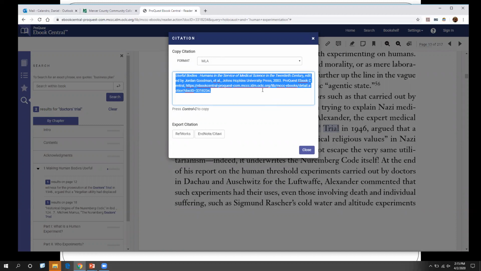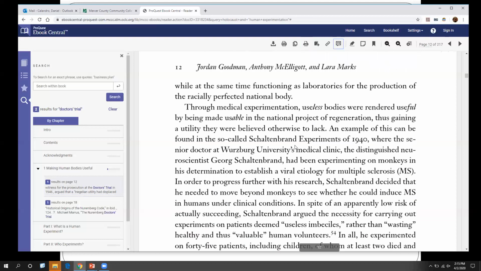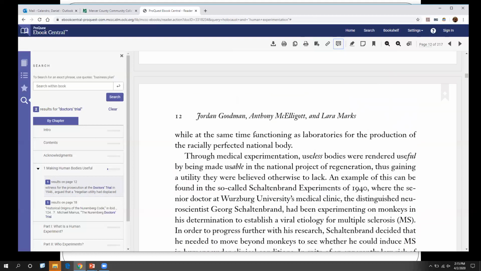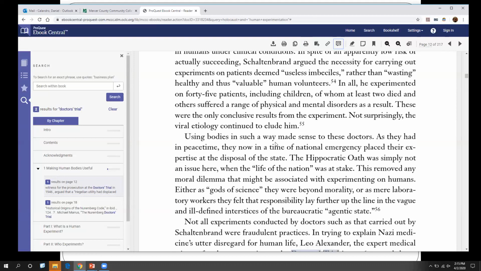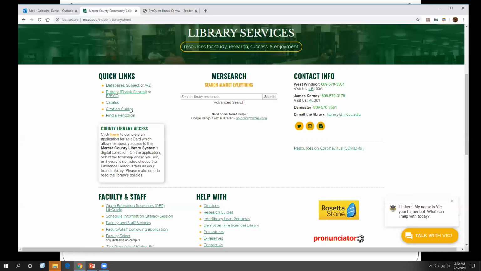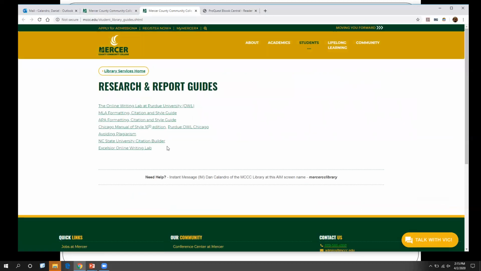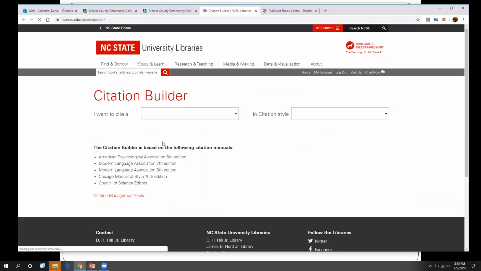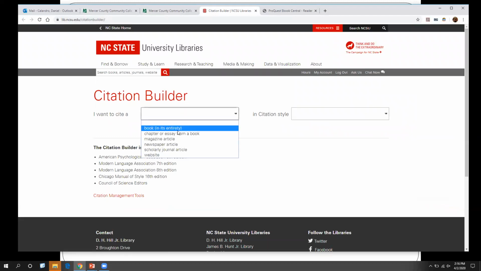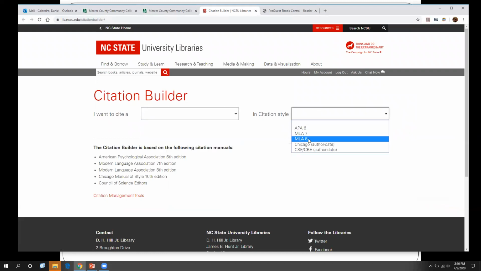Now, if you look closely at this one, this tells you that it is an edited volume. So you will want to use the individual chapter authors for your authors and do it that way. If you want, I can make a video for you showing you how to use a very nice tool that we have here on our website under citation guides, the NC State Citation Builder. You know what, I'll just make a video showing you how to do that really quickly. But you can create citations here for a book, a chapter, newspapers, whatever it is you have, and then you simply pick the style that you want, okay?